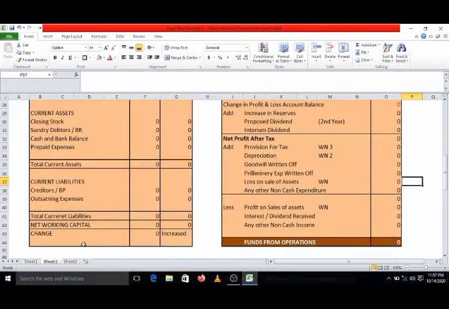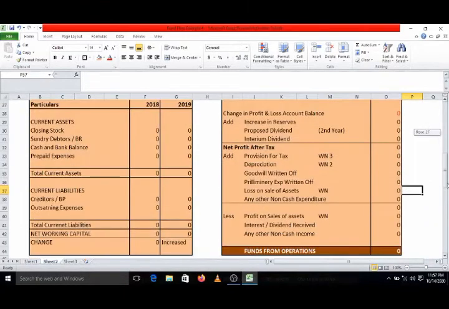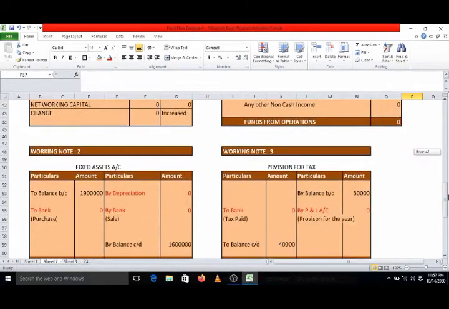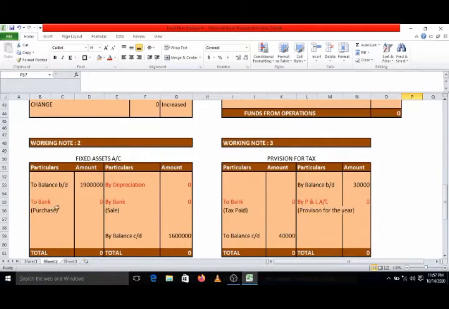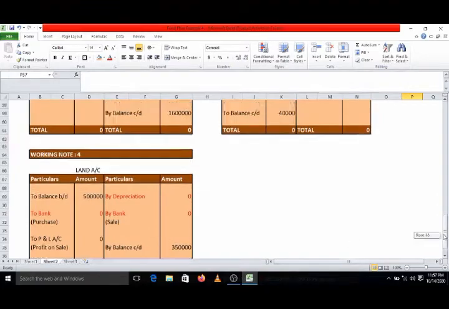Now we have to move to our solution. This is our fund flow statement format. Then the second statement showing changes in working capital. Then working note number 1, funds from operations. Working note number 2, fixed assets. I have already considered the opening and closing balances over here. Working note number 3, provision for tax. Here also opening and closing balances I have already recorded. Now one more note will have to be prepared, land account, because there is some separate information relating to land. Here also opening and closing balances I have already recorded.